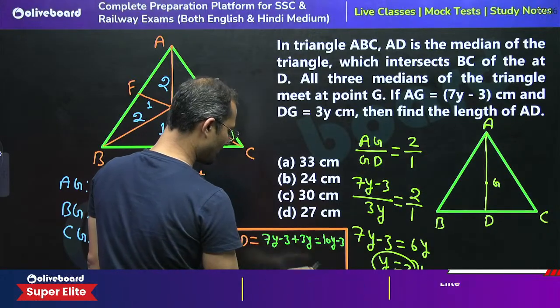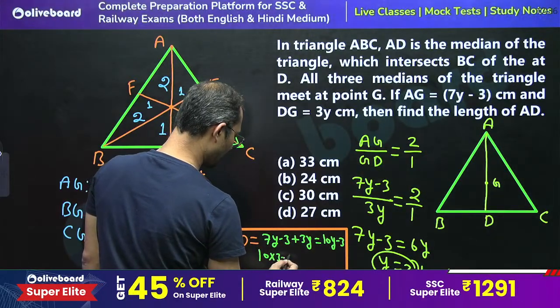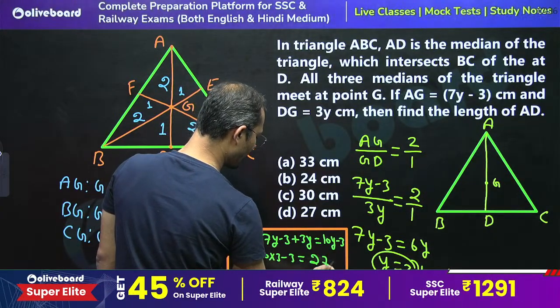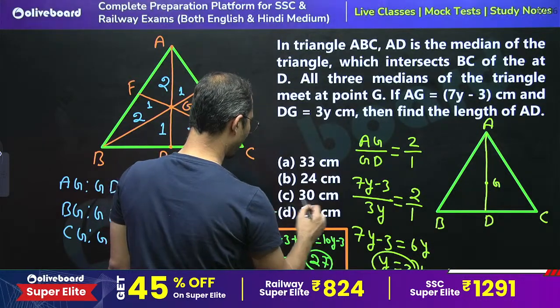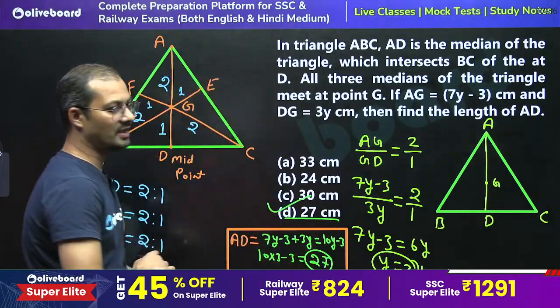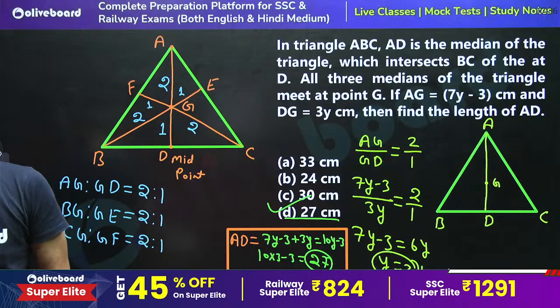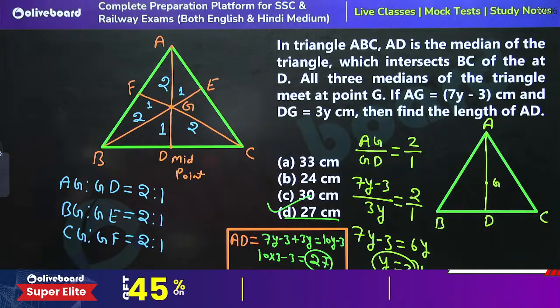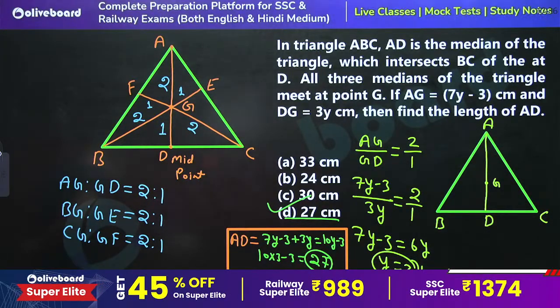With y equal to 3, we get 10 into 3 minus 3, so 27 is the right answer. So option D, daredevil, is the right answer.